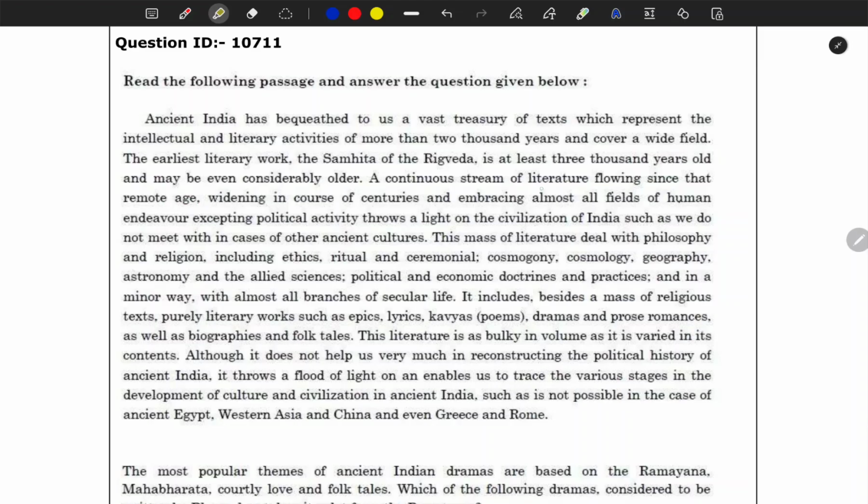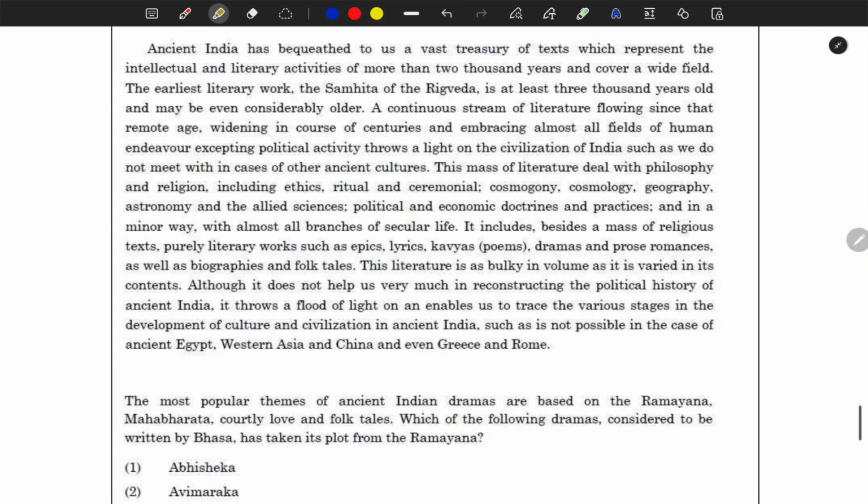A continuous stream of literature has followed since that remote age, embracing almost all fields of human endeavor, excepting political activity, and throws a light on the civilization of India such as we do not meet with in the case of other ancient cultures.